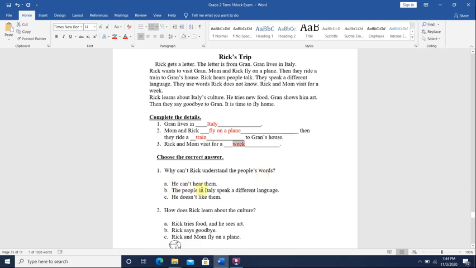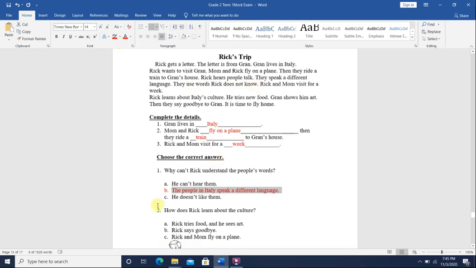He can't hear them. The people in Italy speak a different language. He doesn't like them. Why can't Rick understand the people's words? Because people in Italy speak a different language, right? It says here, Rick hears people talk. They speak a different language. They use words Rick does not know.